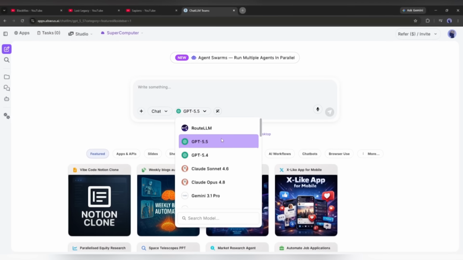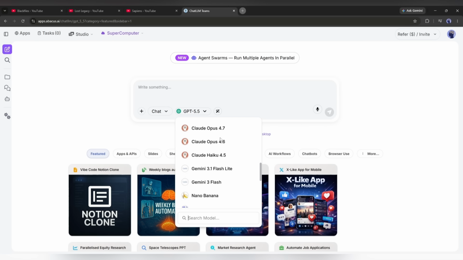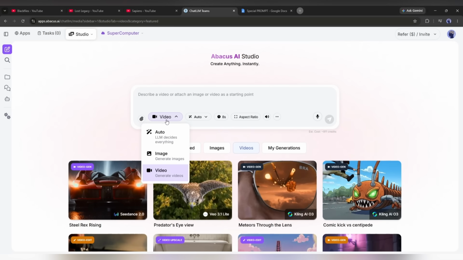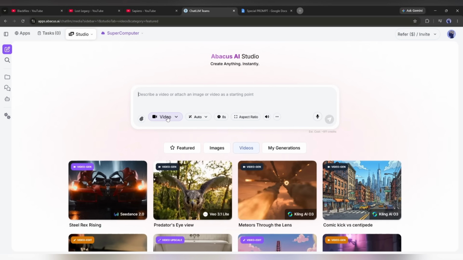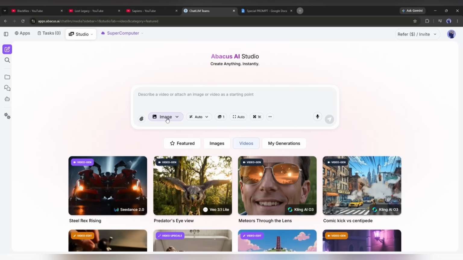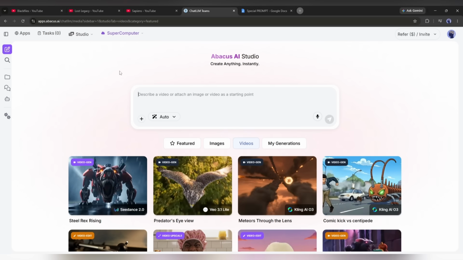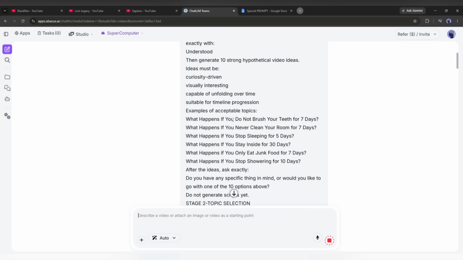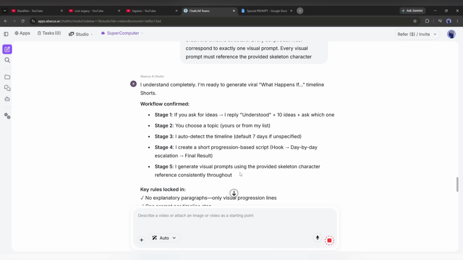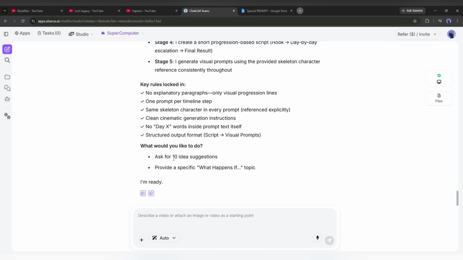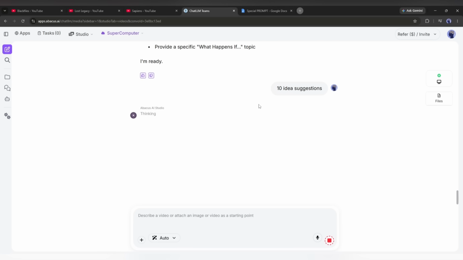Now, you can use any chat model inside Chat LLM to create the prompts. However, you can use the Abacus Studio Auto mode to create the prompt. At this moment, the video generator option is selected. I will change it to Auto to use the LLM. Now, enter the prompt and then hit the send button. It will train the LLM to write prompts. Now, I will ask for 10 video ideas.